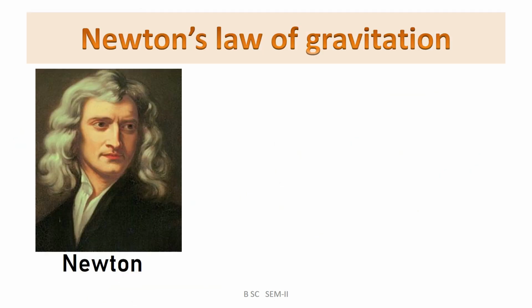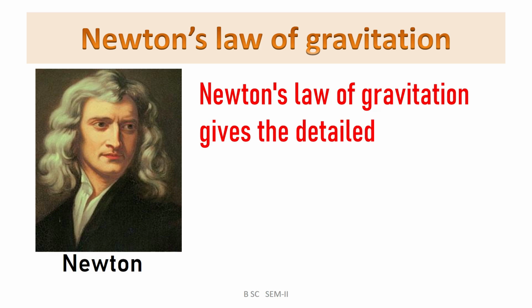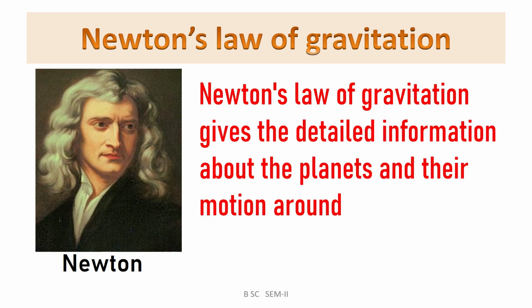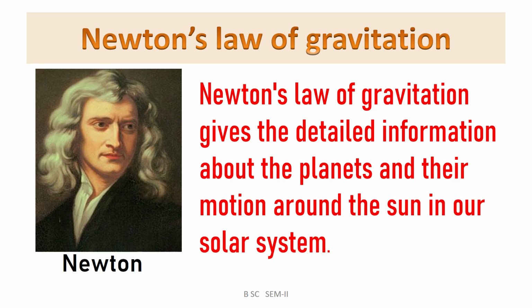Newton's law of gravitation gives detailed information about the motion of the planets around the sun in our solar system. This law also explains the motion of planets in the solar system.